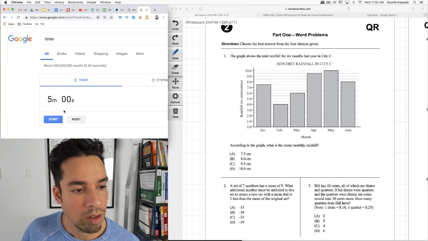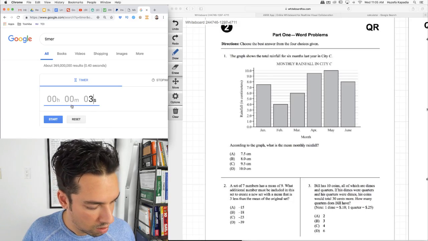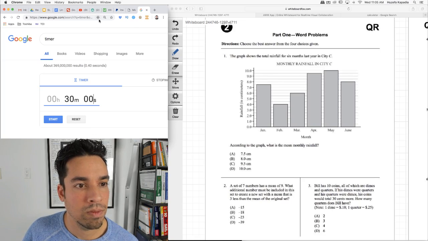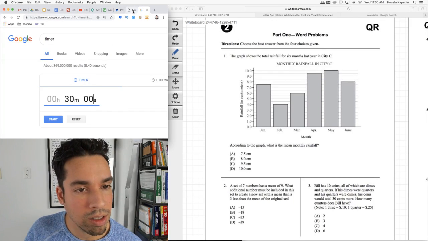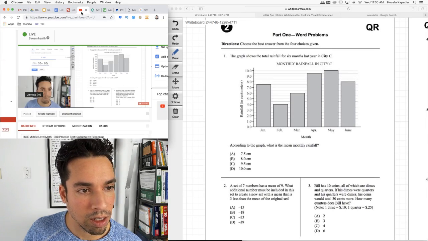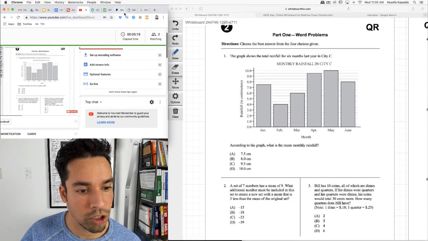Here we go, and I'm going to set it at 30 minutes. No calculator, by the way, for this test. Never a calculator on any of the ISEEs, so keep that in mind. Are we ready? Let me make sure we're good to go. No questions. All right, cool.